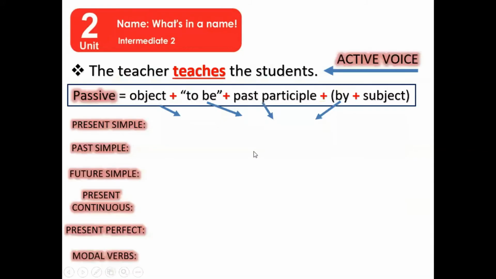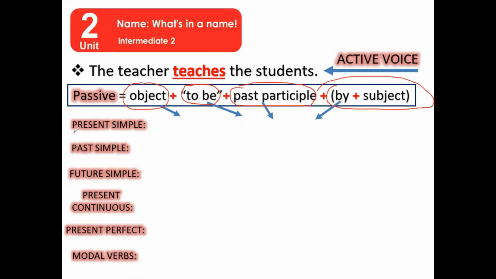And now, guys, I have prepared this interesting and fascinating example. So we'll have to respect and follow the following structure. The passive: this is about the object. Then we have the verb to be, which changes according to the tense. Then you see the past participle of verbs. And it's optional for you to put by plus the object, okay?